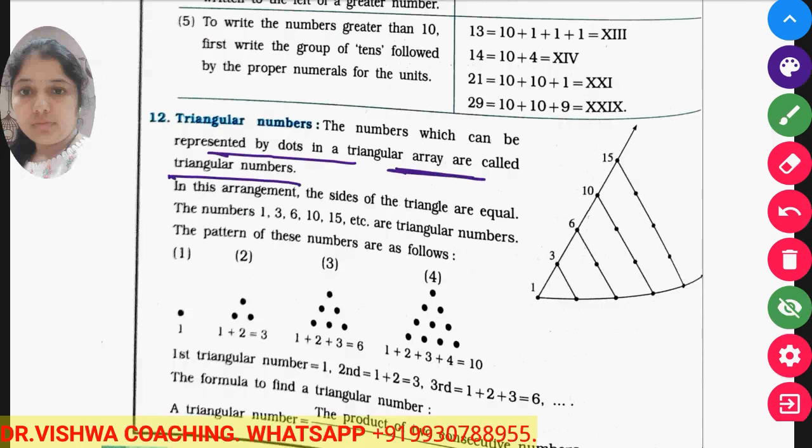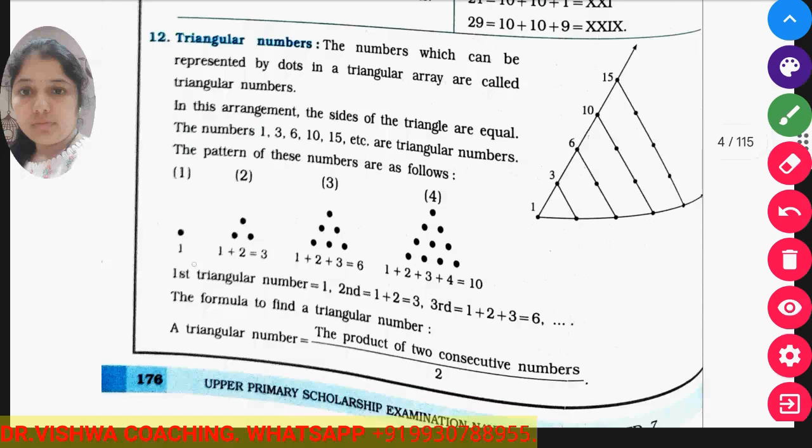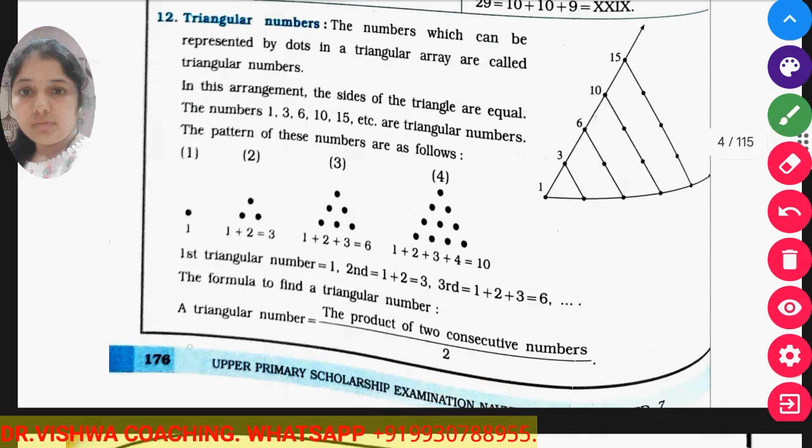If you look carefully, 1, 2, 3, 4, 5, 6, likewise we give the numbering in a triangular fashion. So 1, 3, 6, 10, 15 are the triangular numbers. Like this you can find out the triangular number. 1, then second triangular number is 3, third triangular number is 6. 1 plus 2 plus 3 gives us 6. So you can find the triangular number.